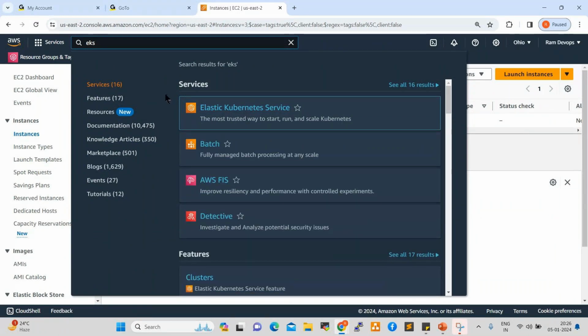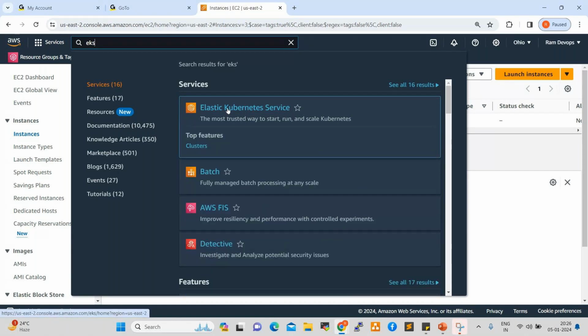On top of that, we can install Kubernetes, right? So that is infrastructure as a service. Or else we can directly use the service also. The services are also available inside AWS, where we can click on them and use them in multiple ways. AWS is providing multiple ways to use the resources.